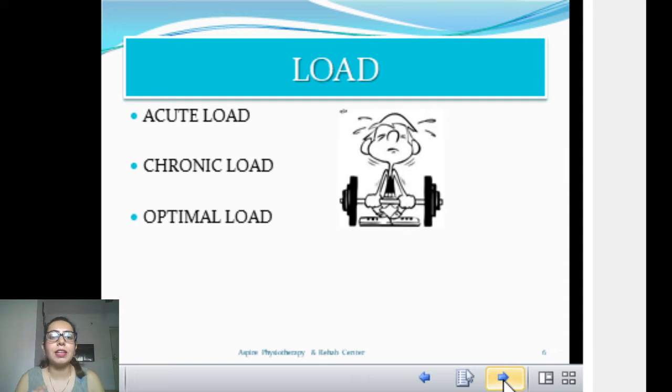Now we have seen optimal loading. Initially, you have two types of injuries. First is a direct contact injury, so there is an incident, and there is something called an overuse injury. An overuse injury is like you were experiencing pain but it was not that intense, but slowly with the third week of practice, with the fifth week of practice, that pain gradually increased.